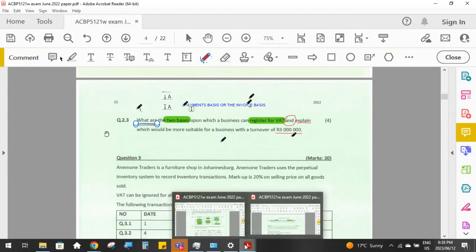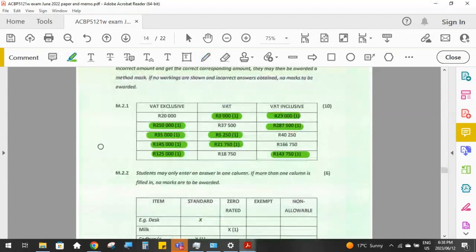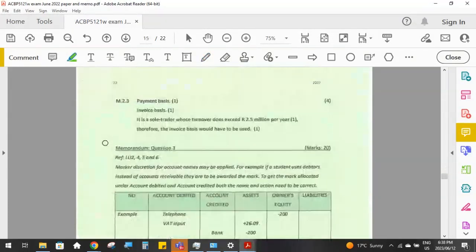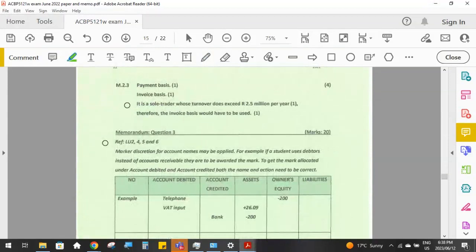So let's just go and have a look over here so that you can read it. So we've got the payment and the invoice basis. I see in the memo here, they say sole trader. In the question, they didn't say sole trader. They just said a business, but we're assuming it's a sole trader.